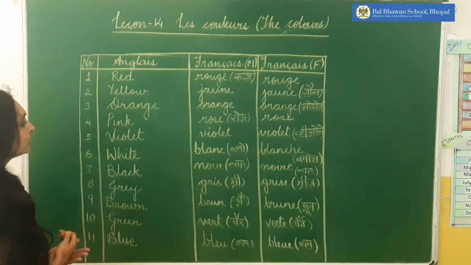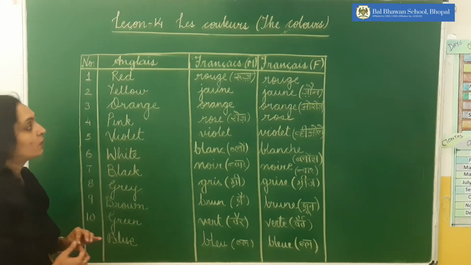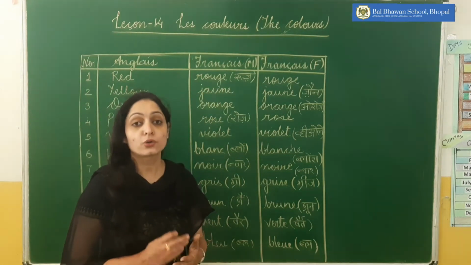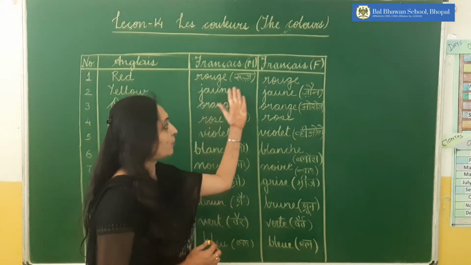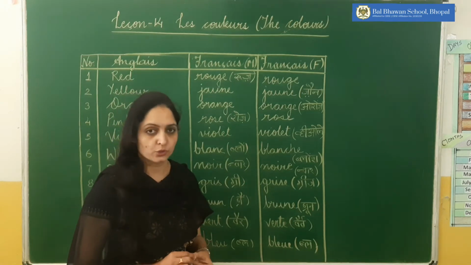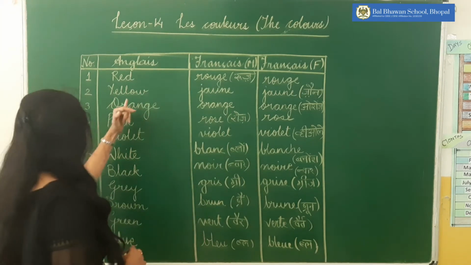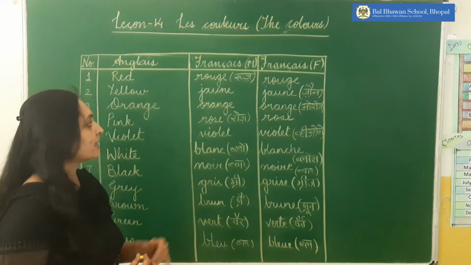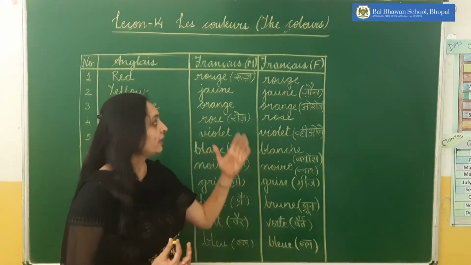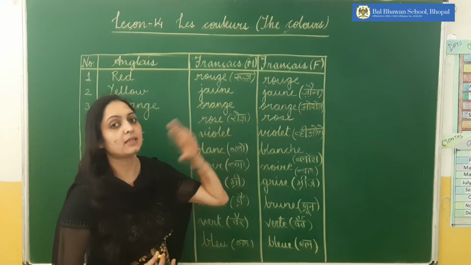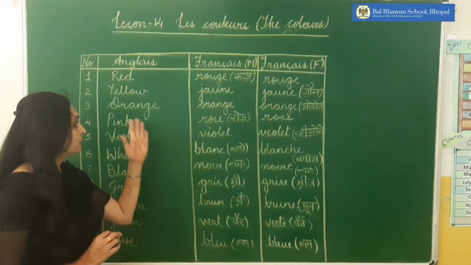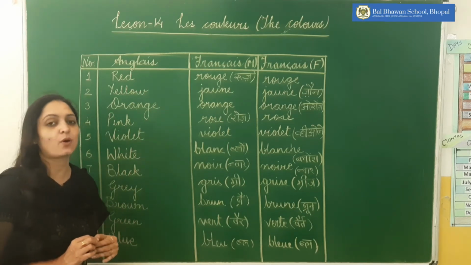Number 1 is red. We call red rouge. For both masculine and feminine, the same word is used, rouge. Next is yellow, again the same thing: jaune. Both masculine and feminine, it's jaune. Next is orange.